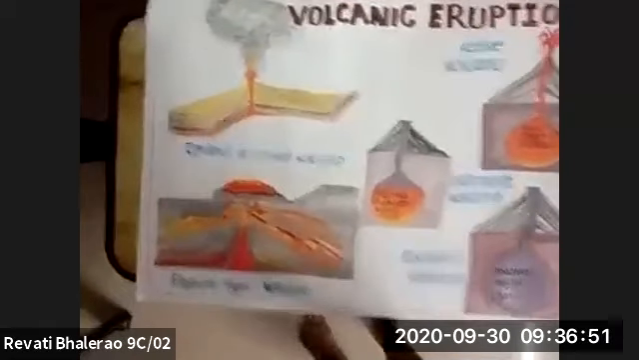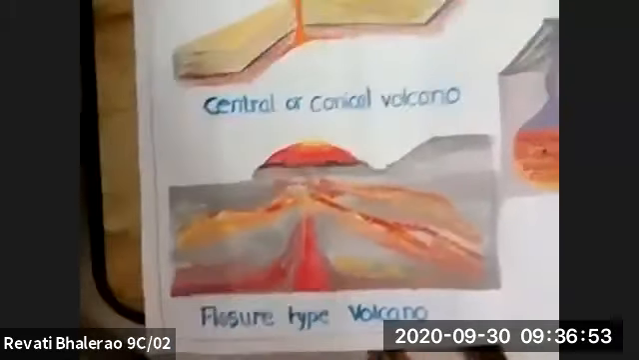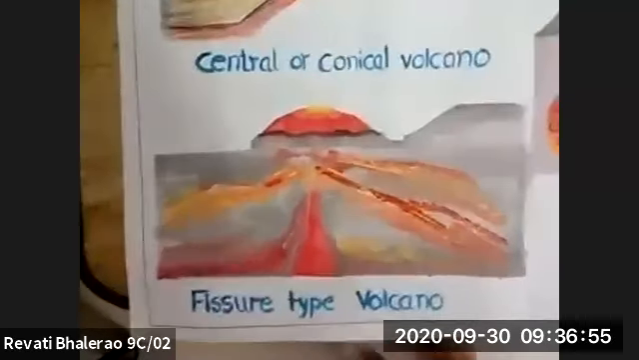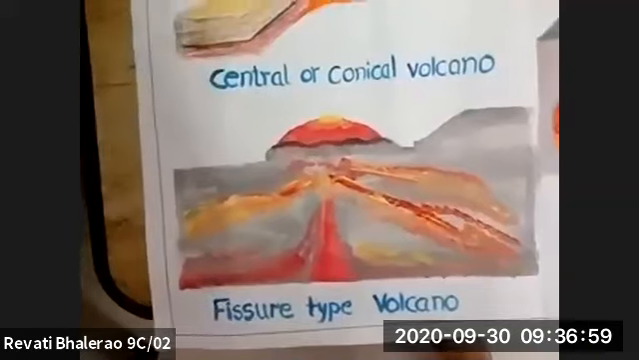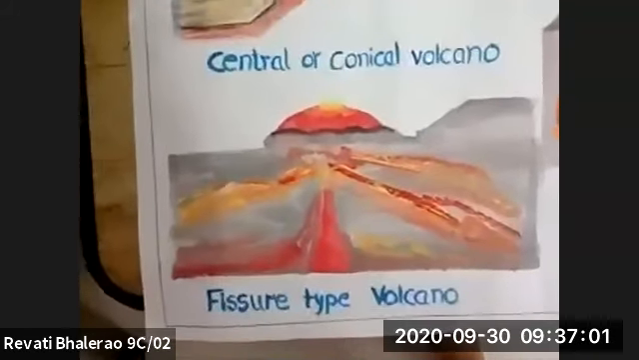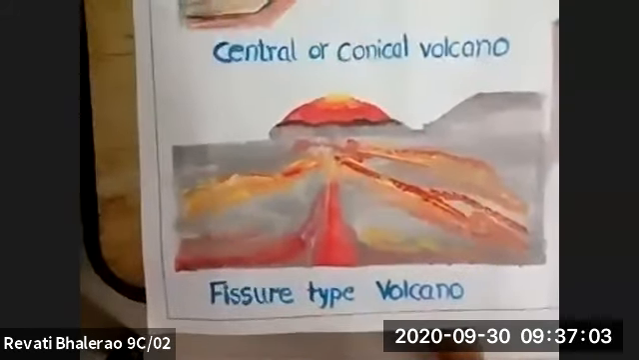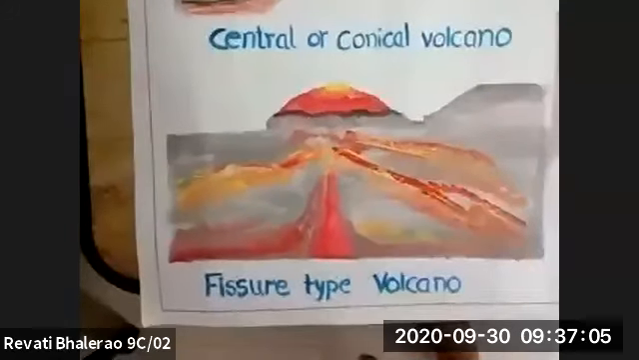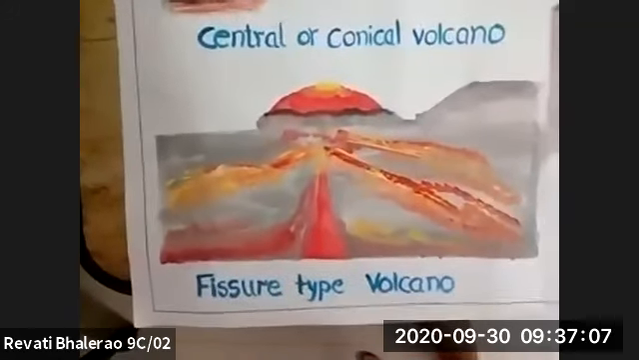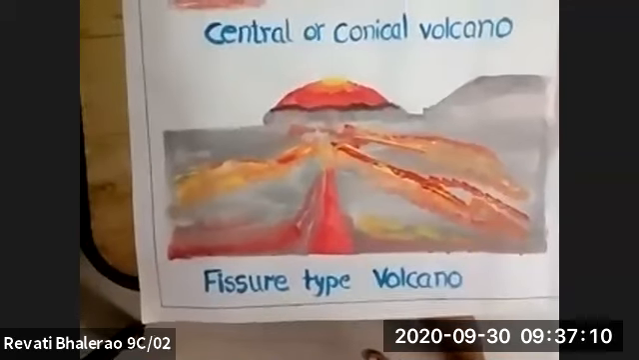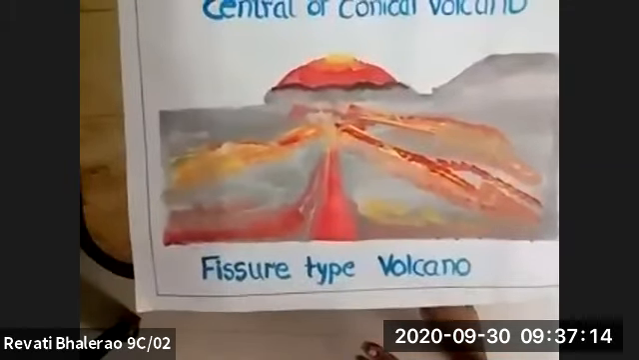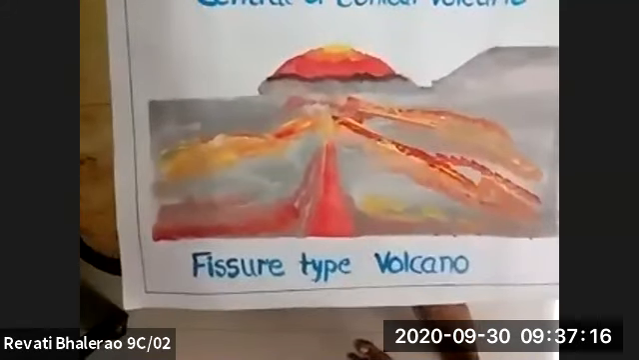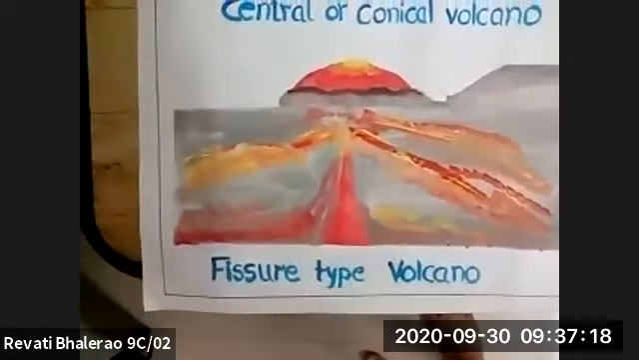In the second diagram, we see that lava is not coming from a vent but from many cracks, which are also called fissures, and due to this the eruption spreads over the earth's surface. As a result, volcanic plateaus are formed, and India's Deccan Plateau has been formed due to such a type of volcanic eruption.